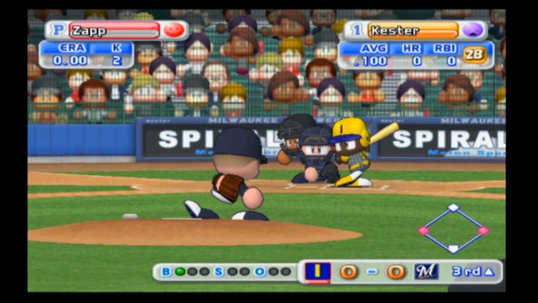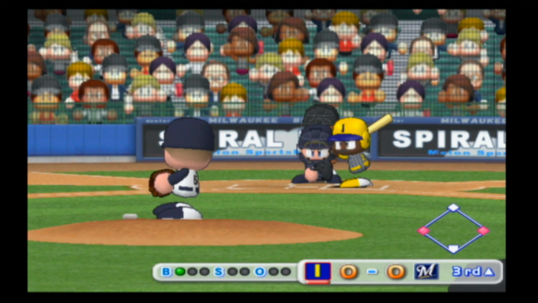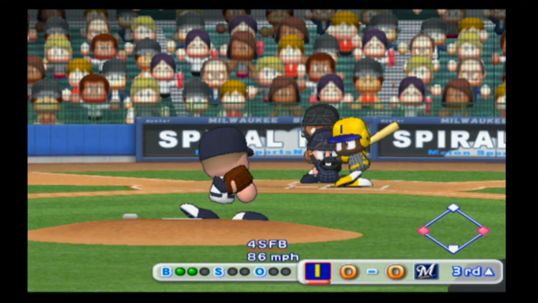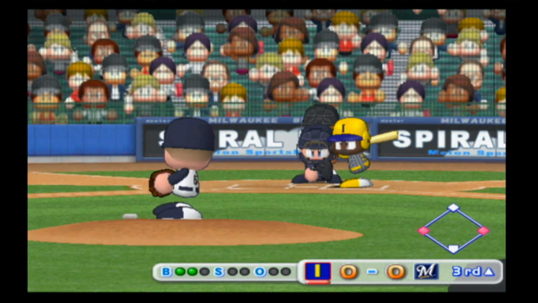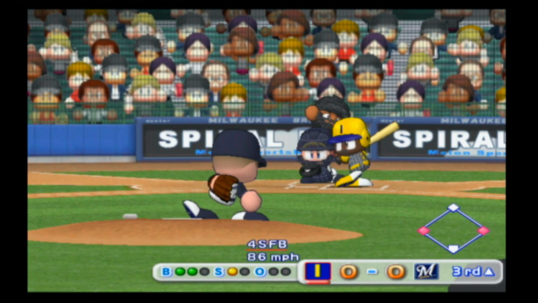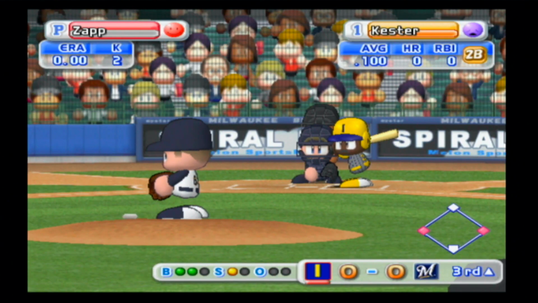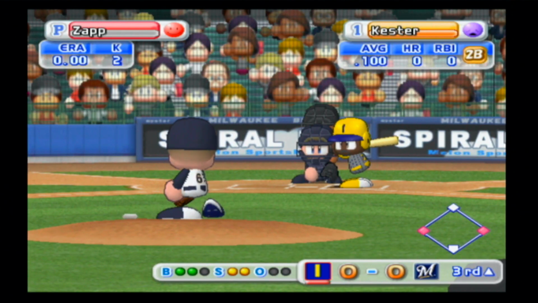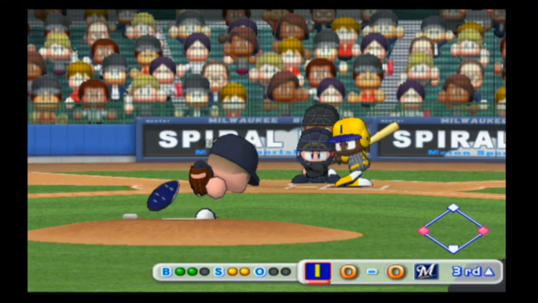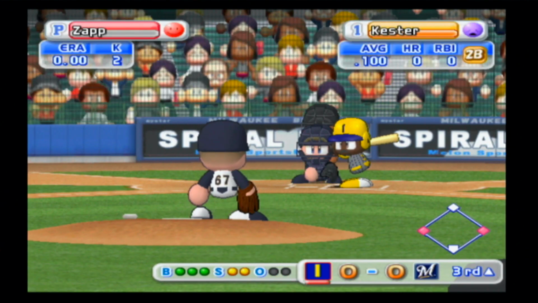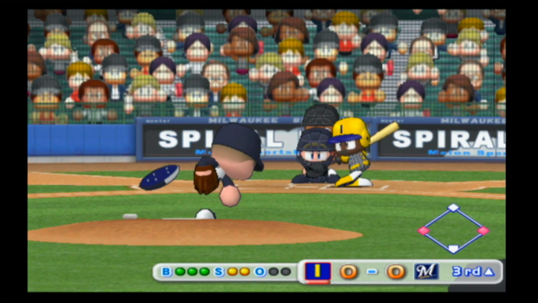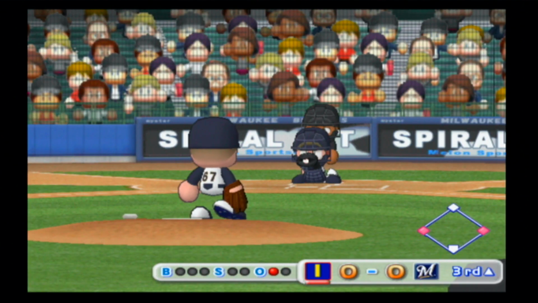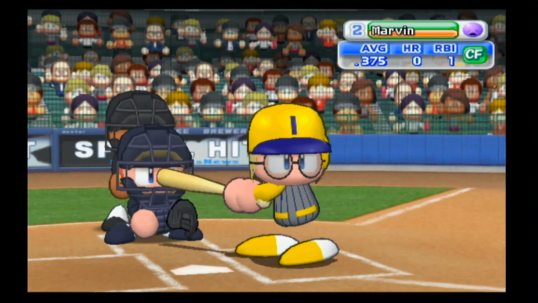Kester at the plate. I think he's only got 1 hit this year. Can't be much more than that, of hitting 100 on the season so far. He's got a 2-1 count to start this at-bat. He's behind on that fastball, makes it 2-2. This one too high. We got a full count. Nobody out, runners on the corners. And a called strike 3 over the outside corner.